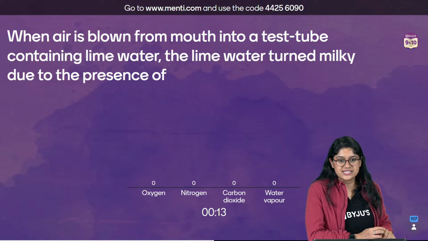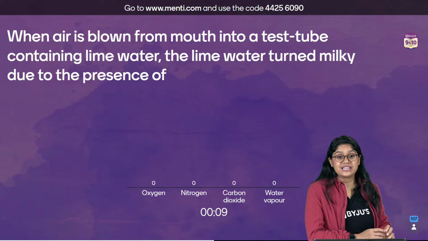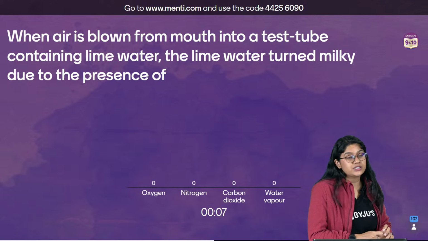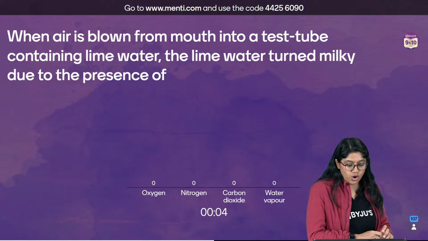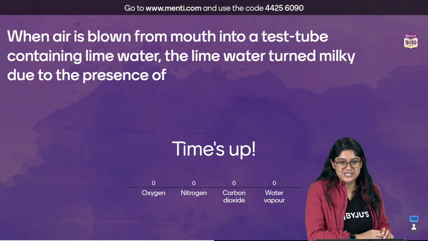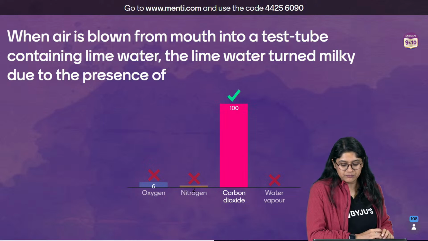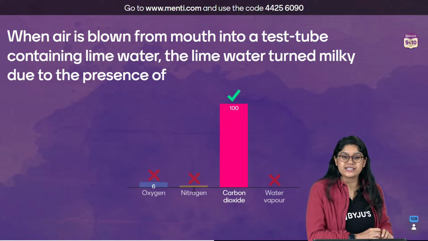Yes, everyone, this is an easy question, right? When the air is blown from the mouth into the test tube containing lime water, the lime water turns milky due to the presence of. Simplest question, right? Presence of carbon dioxide. Absolutely correct. And 100 of you have voted for the correct answer.